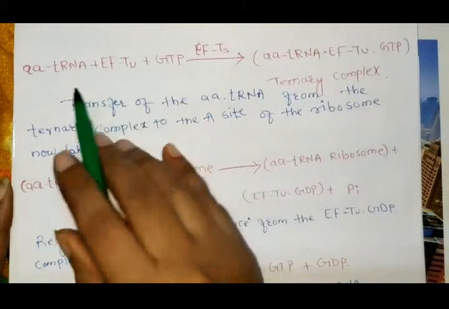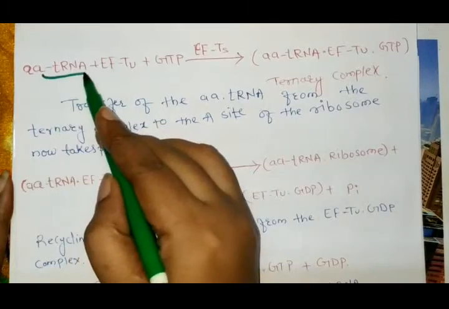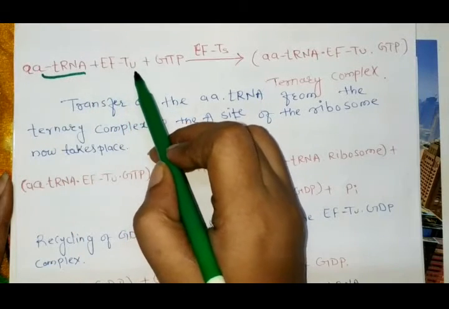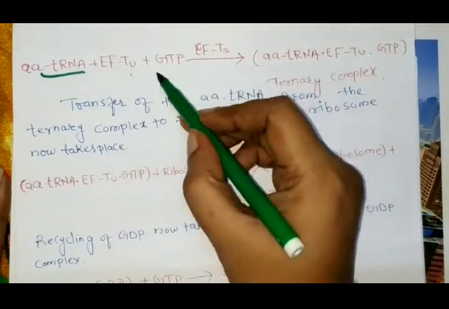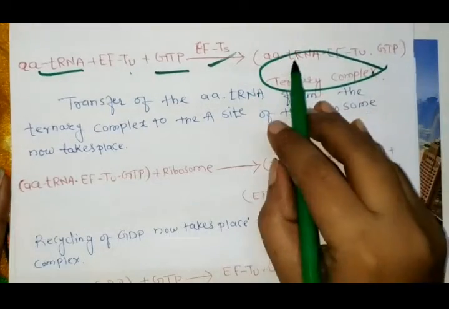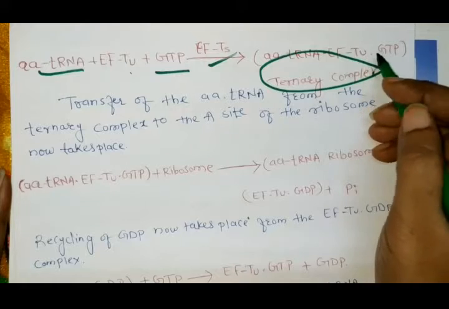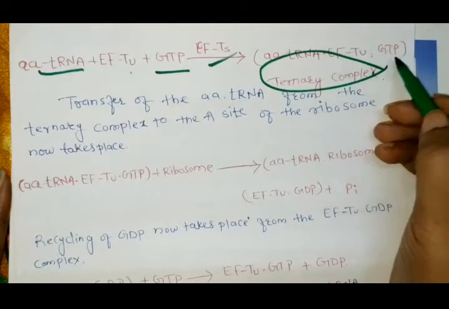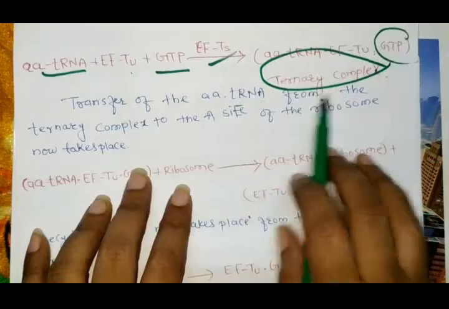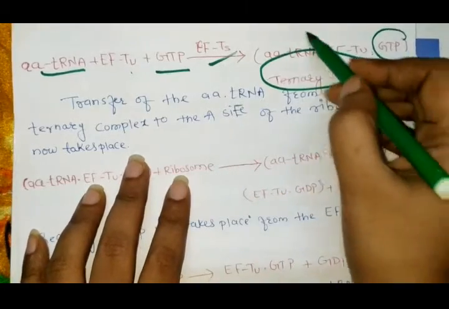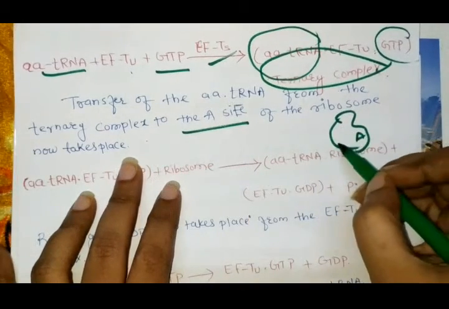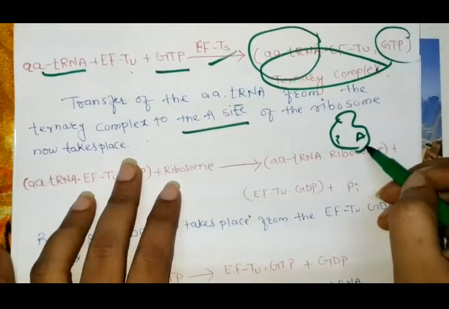So these are the reactions of the ternary complex formation. The amino acid-tRNA binds with the elongation factor temperature unstable in the presence of GTP, catalyzed by the elongation factor stable, and forms the ternary complex of amino acid-tRNA, elongation factor temperature unstable, and GTP, meaning guanosine triphosphate. Now from this ternary complex, the amino acid-tRNA gets transferred to the ribosome's A site. In the ribosome's A site, the transfer happens. This one is the A site and this one is the P site, and the transfer of the amino acid-tRNA to the A site is done.